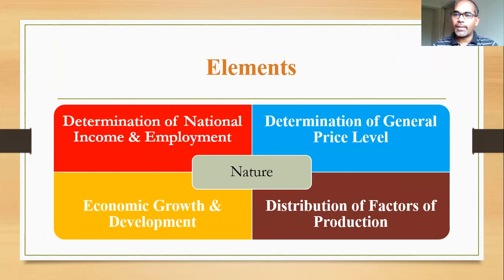Determination of national income and employment is a very important macroeconomic variable. Second, general price level. Of course, general price level is one of the key variables of macroeconomics. Economic growth and development is a basic, crucial macroeconomic variable. And finally, distribution of factors of production. These four elements we will discuss one by one with the support of some text and pictures in the coming slides. Going to the next slide.